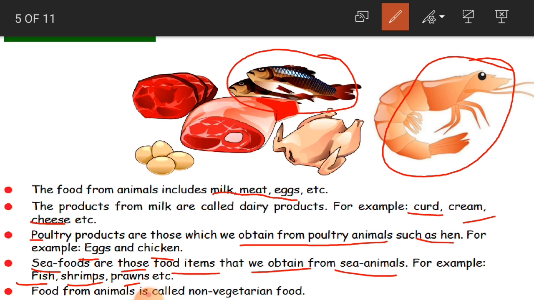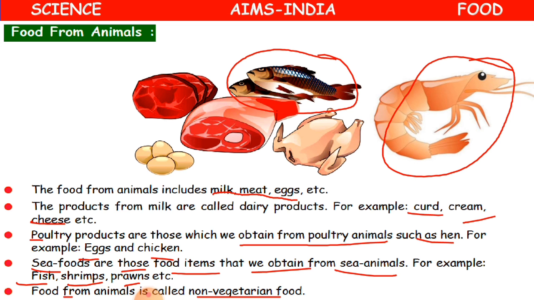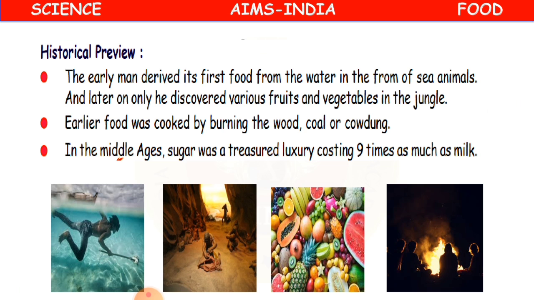Okay, and food from animals is called non-vegetarian food. Whatever food is obtained from the animal, it may be a poultry product or a seafood or meat, anything, we call it non-vegetarian food. If you are going to eat only plant food, then it is vegetarian food. If you are going to eat animal food, then we call it non-vegetarian food. Clear, children?